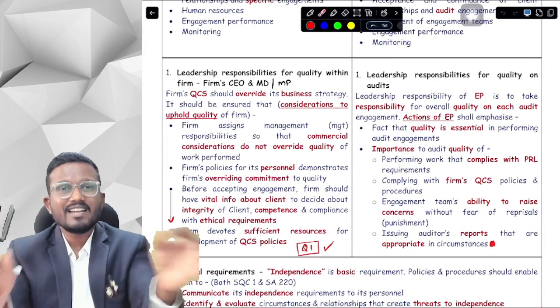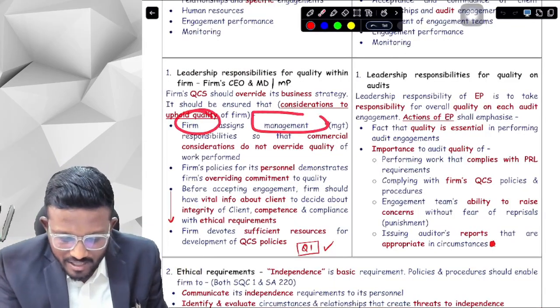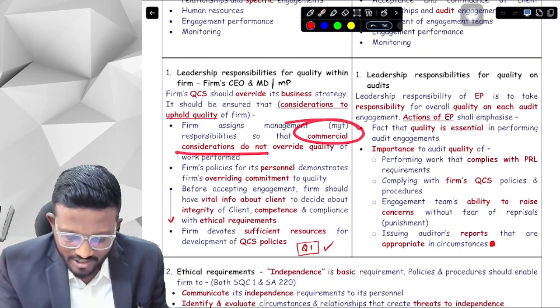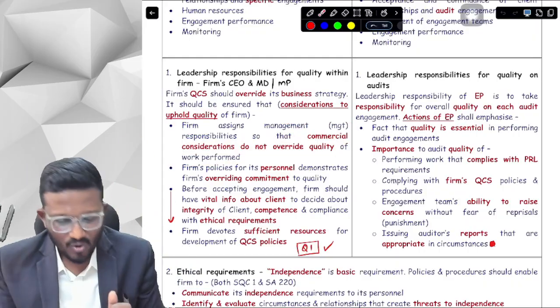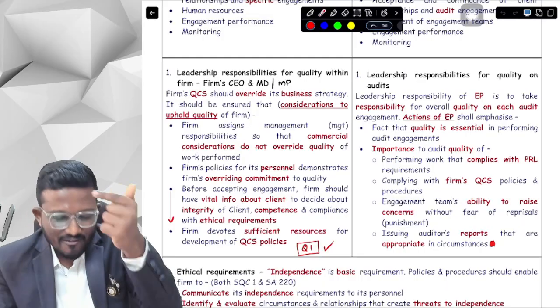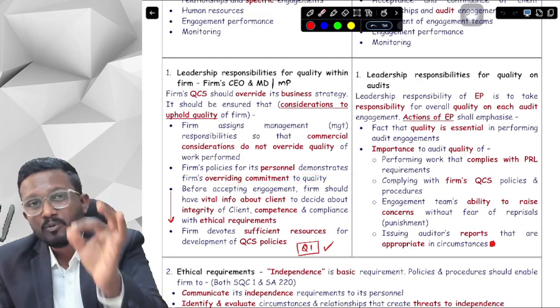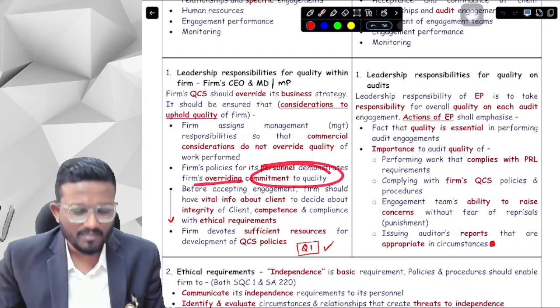Okay, so what is saying, sir, what are the considerations to uphold quality? First is that the firm should assign management responsibilities. Management should be responsible so that the commercial consideration should not override quality of work performed. Commercial consideration should not override quality, which means that we should have an overriding commitment to quality. Our firm's policy should demonstrate, should show that we have overriding commitment to quality.